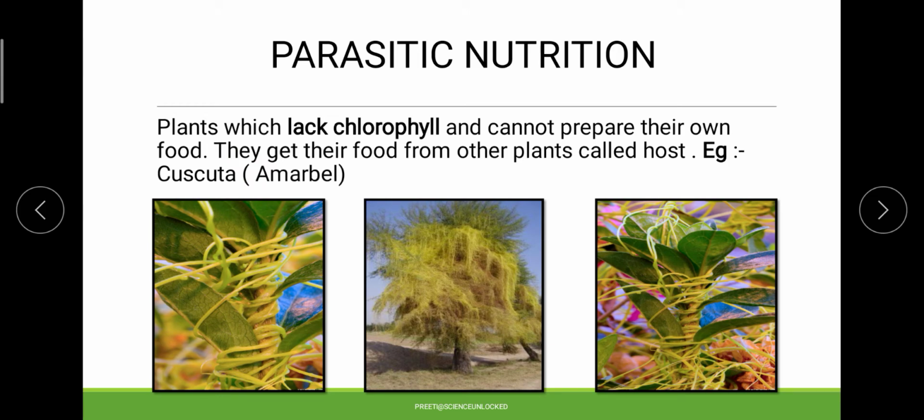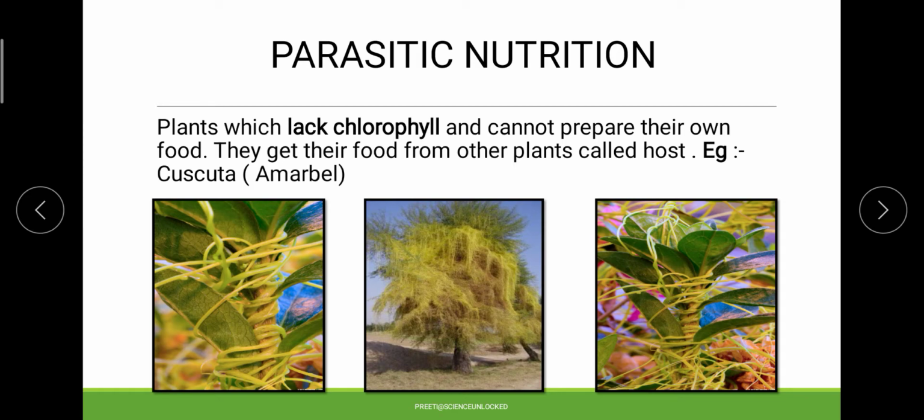Now the question comes: why does it have to act as a parasite on some other host, taking in all the nutrition from the host, just like a normal parasite? This happens because these particular plants lack the main component, that is chlorophyll. So ultimately they do not come under the category of autotrophic mode of nutrition, and they need to be dependent on some other plants. That is how they act as an example of the parasitic mode of nutrition.